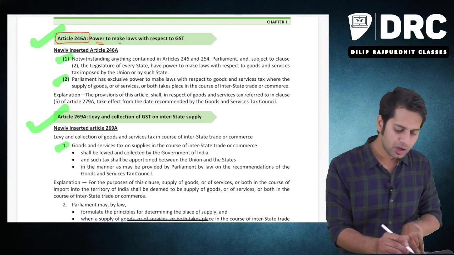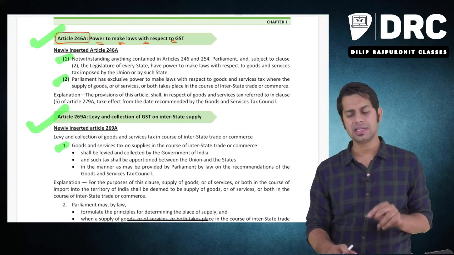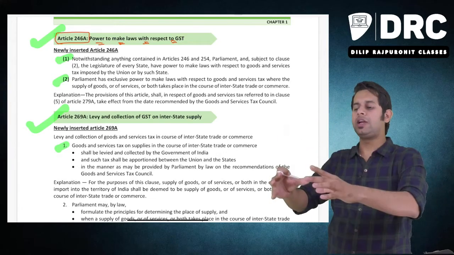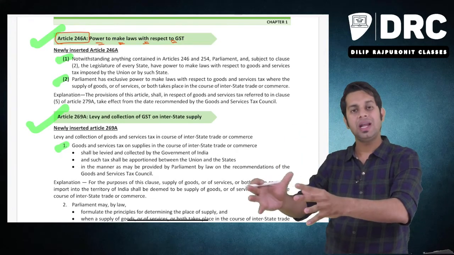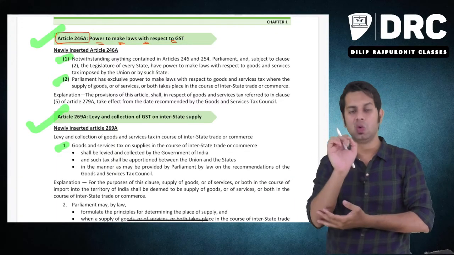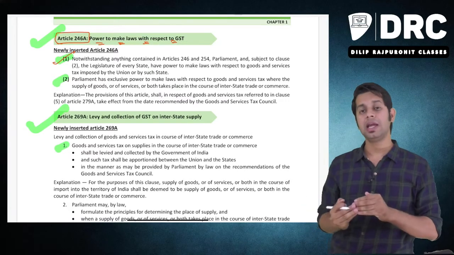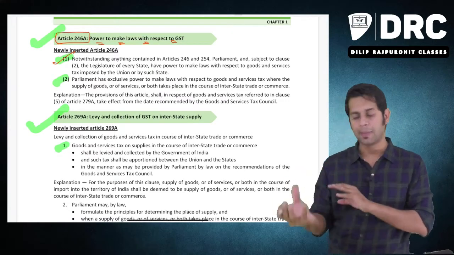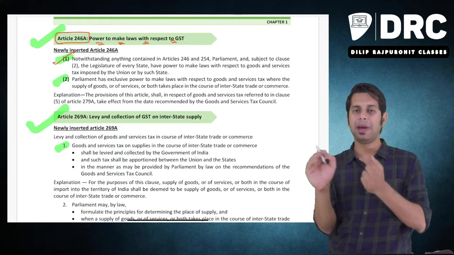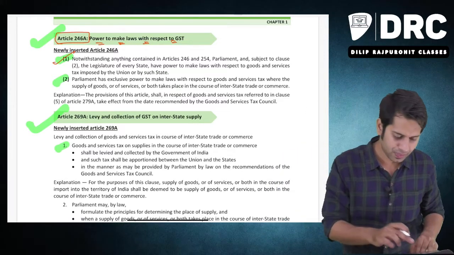Now, what is Article 246A? Power to make law with respect to GST. Article 246A says the central government or the parliament and the state government or the legislature of the state jointly have the power to make law with regard to GST, goods and services tax. Point number 1 is telling that. The second point is law with regard to interstate supply. Supply from one state to another state can be legislated only by the parliament or the central government. That is what this article says.